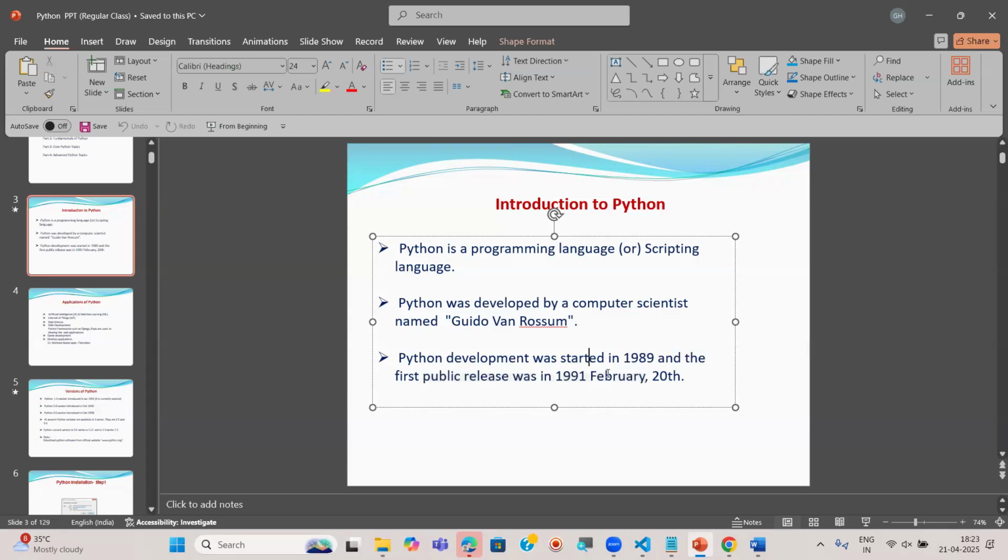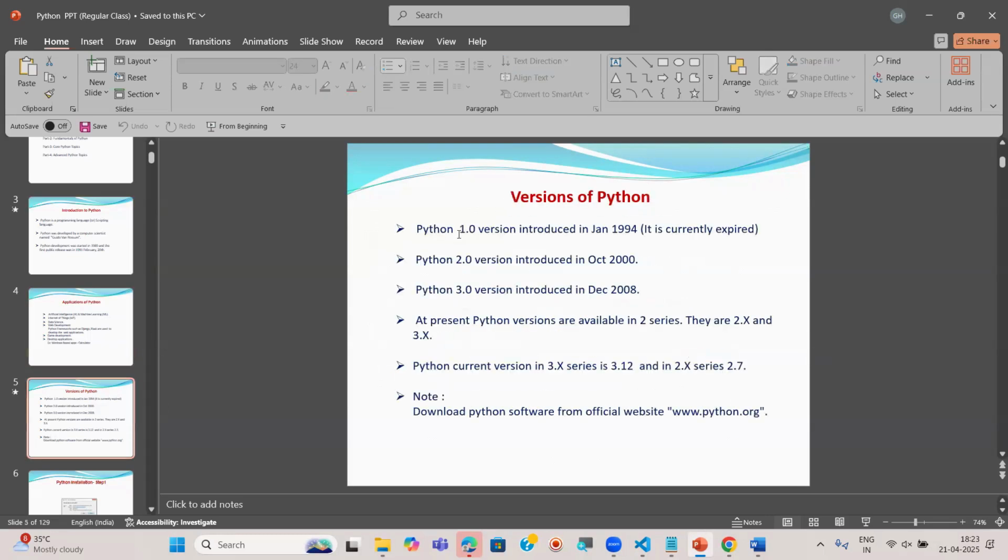Like that, the first public release was in 1991. But actually, the 1.0 version of Python was released in January 1994. However, this is deprecated or expired, as I said. Next, Python 2.0 version. It was introduced in October 2000.